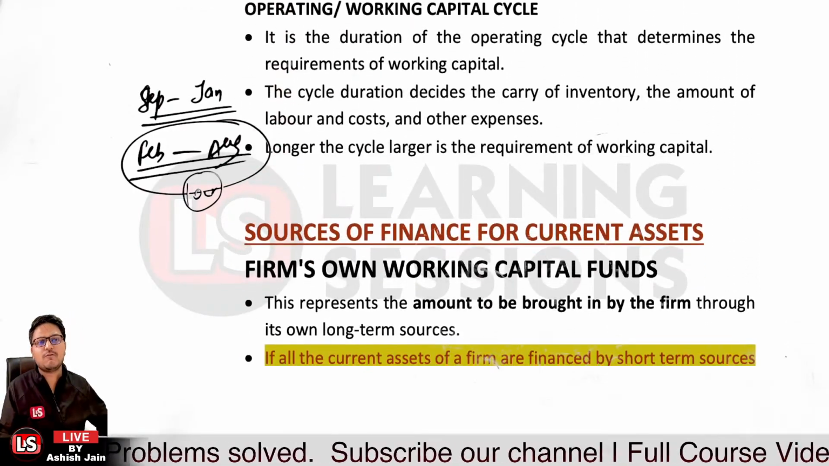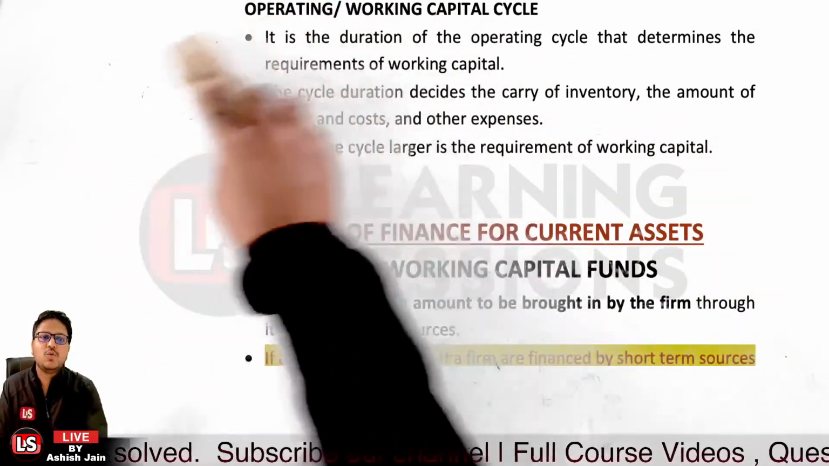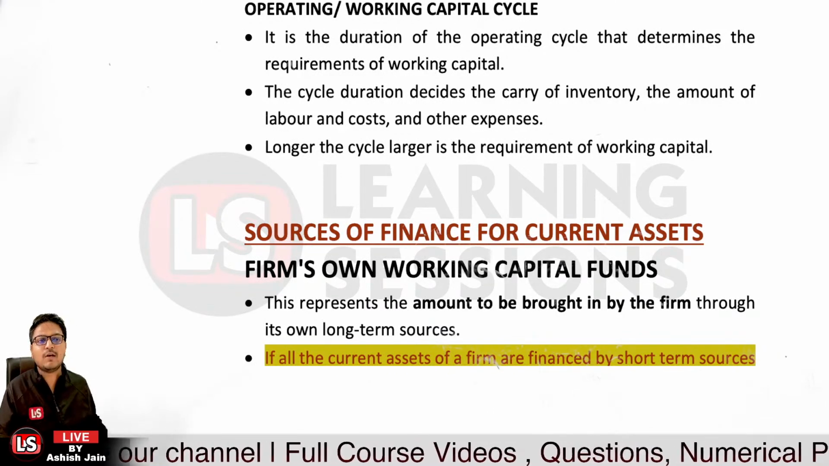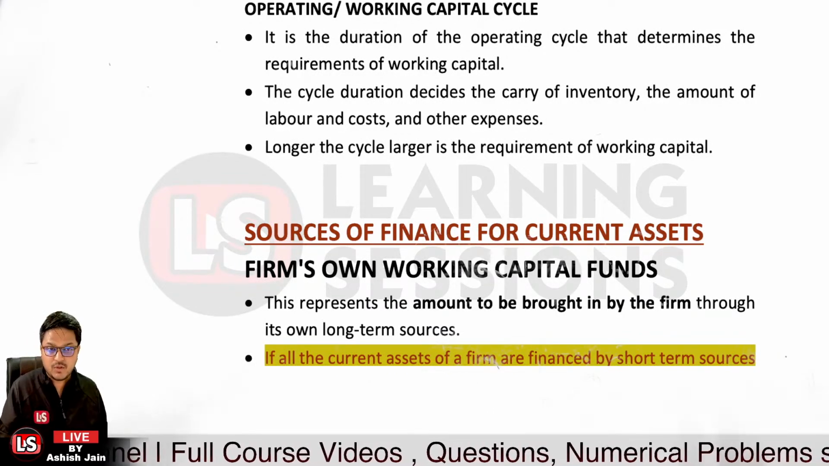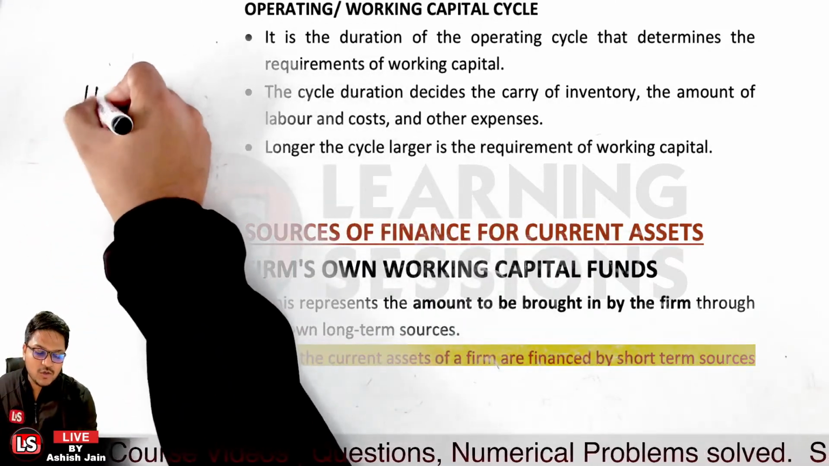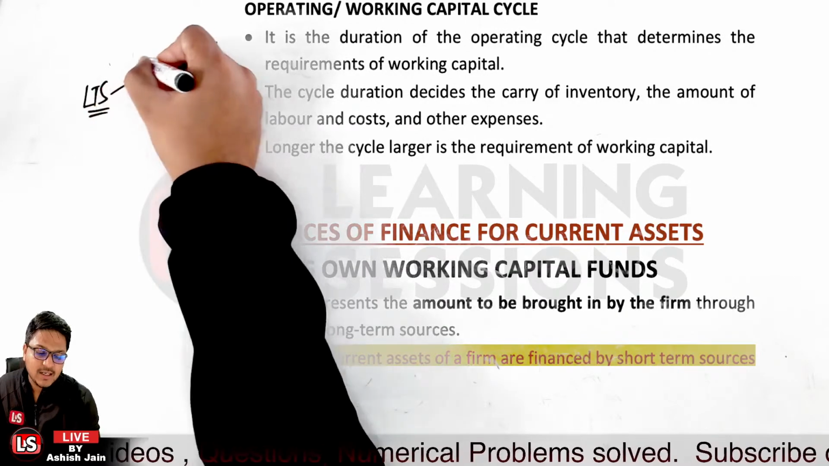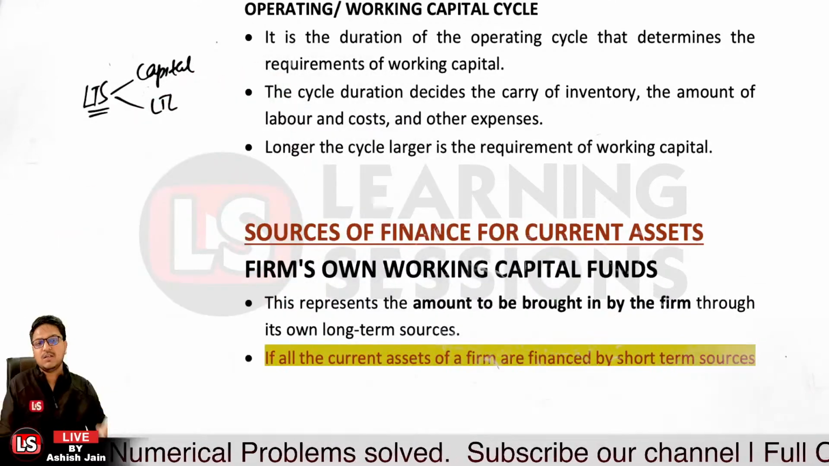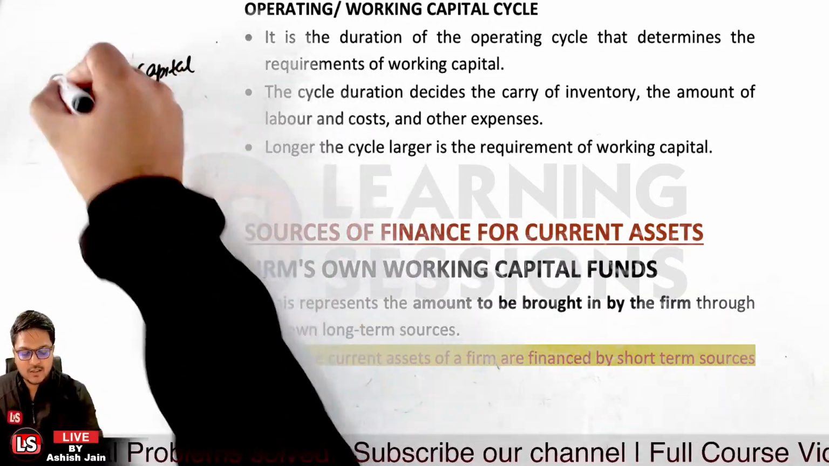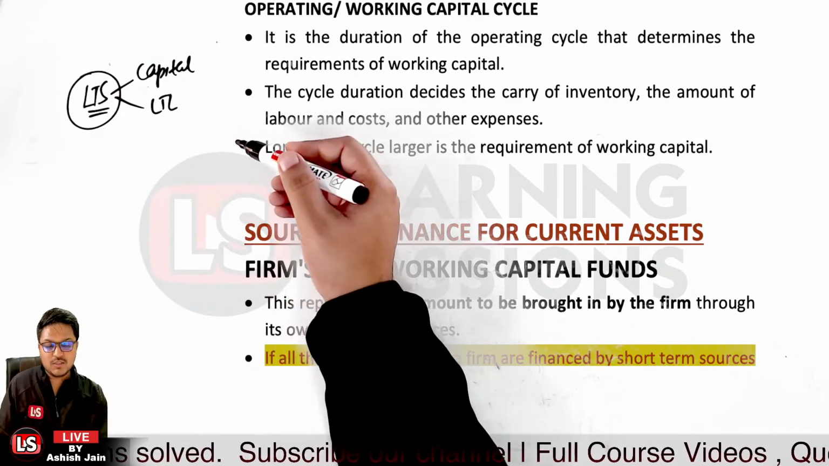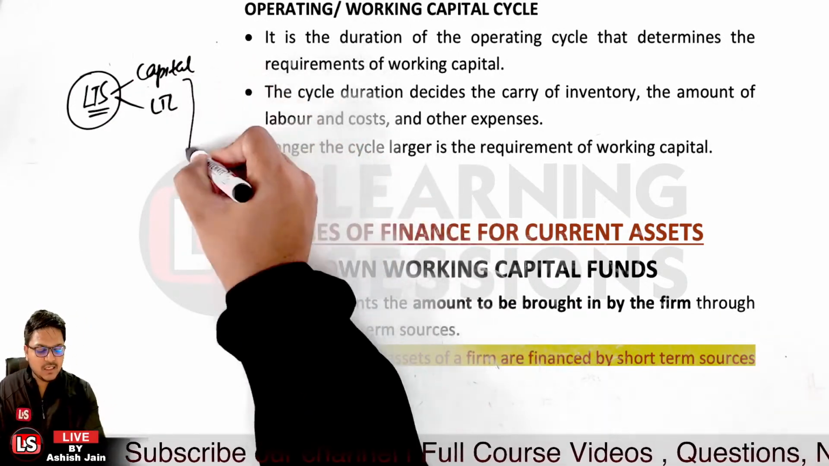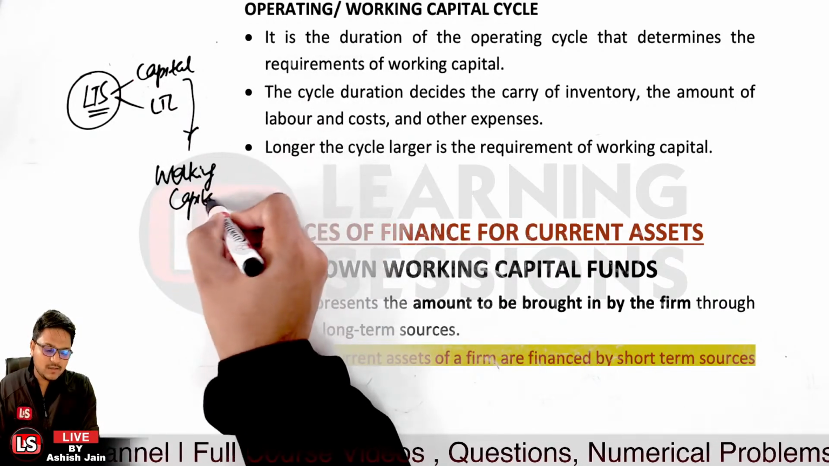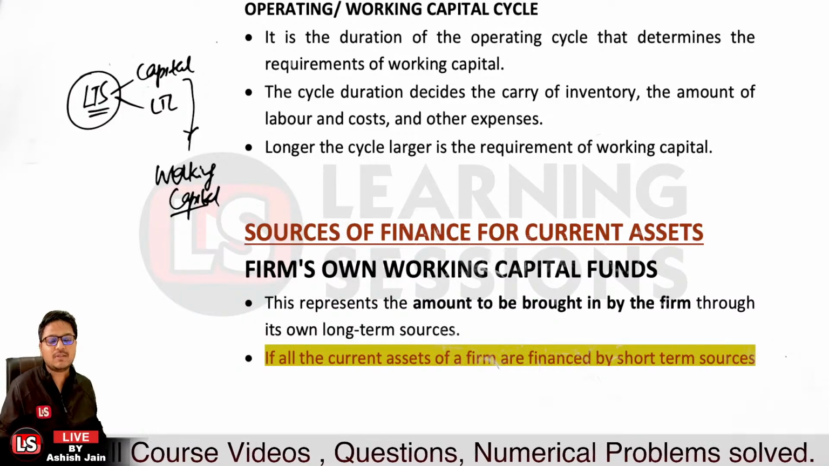And then it's related to sources of finance for current assets. Sources of finance, from where the firms can finance the current assets. First of all, it's related to the firm's own working capital funds over there. Like I told you, we are having the long-term sources. Long-term sources are what? Like capital and reserves, and further the long-term liabilities over there. These are the long-term sources which are available with the organization. Now the organization can use these long-term sources of funds as the working capital. These can be utilized as the working capital over here. That's the first case.